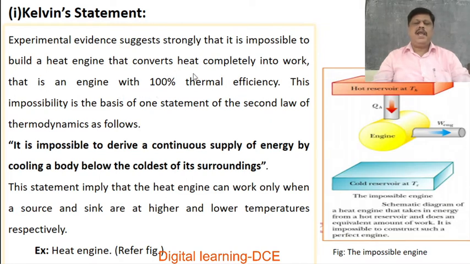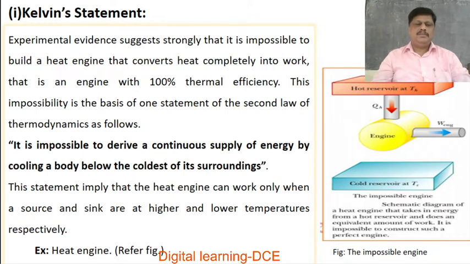That means any practical engine cannot convert 100% of the heat energy supplied to it into mechanical work. This impossibility is the basis of one statement of the second law of thermodynamics, called Kelvin's statement.